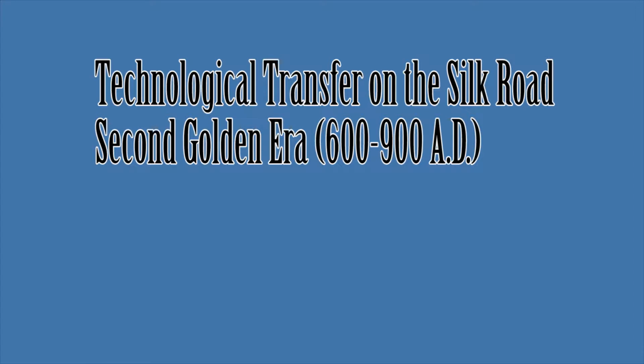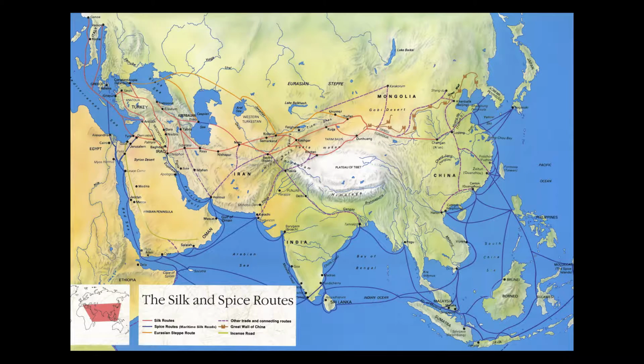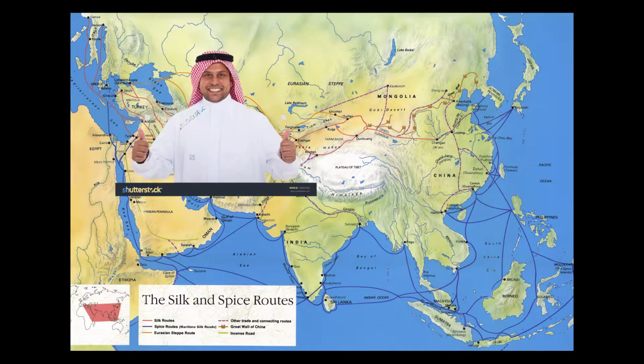Technological transfer on the Silk Road. The spread of ideas is one of the main topics being discussed in the Silk Road. That includes technology. Technology is important in the development of the human race.